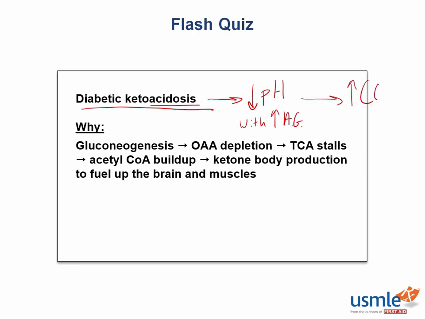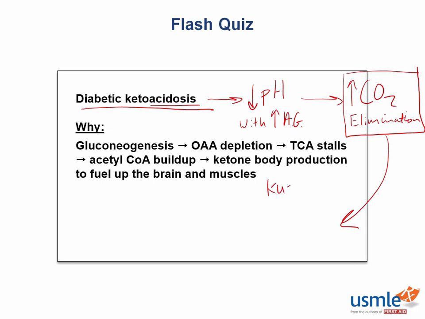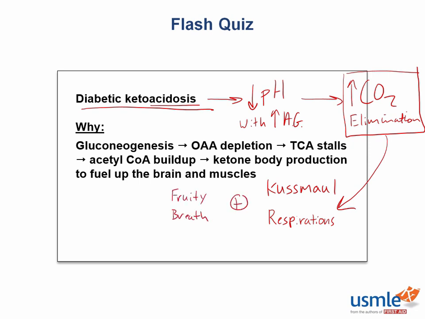Now, your body's response here is to eliminate as much CO2 as possible. And this results in deep labored breathing, or Kussmaul respirations. Now, also with this, you'll develop fruity smelling breath, and this is due to the exhaled acetone. Now, all these are typical signs seen in DKA, which can be life-threatening and requires large amounts of IV fluid as well as IV insulin and close monitoring of electrolytes to be managed correctly.